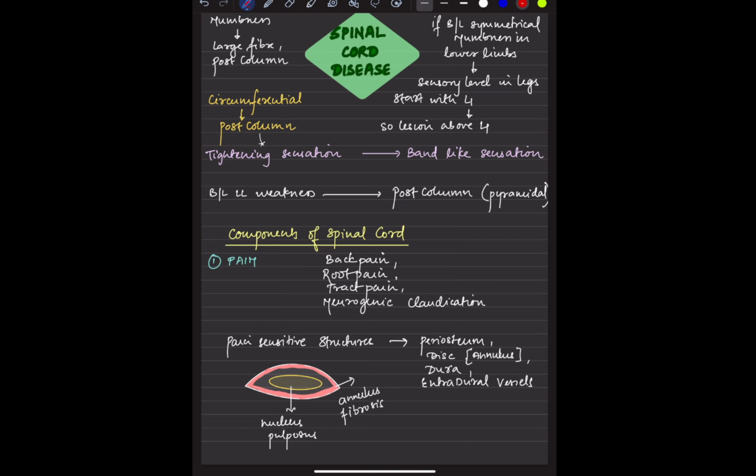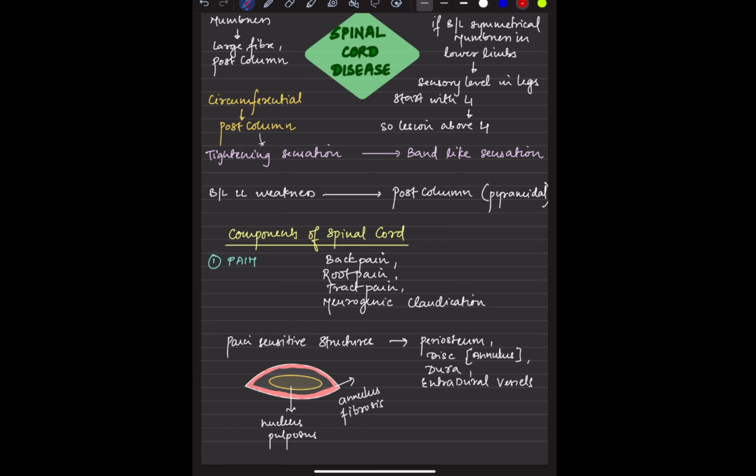We discussed the basics of the spinal cord yesterday, and today we will be discussing a few topics which will be on a bit higher side. They will be of a conceptual basis, and they are quite of MD level. So I will make sure that I simplify it as much as I can, so that even an MBBS student could understand this. Okay, and yes, we will continue with spinal cord disease.